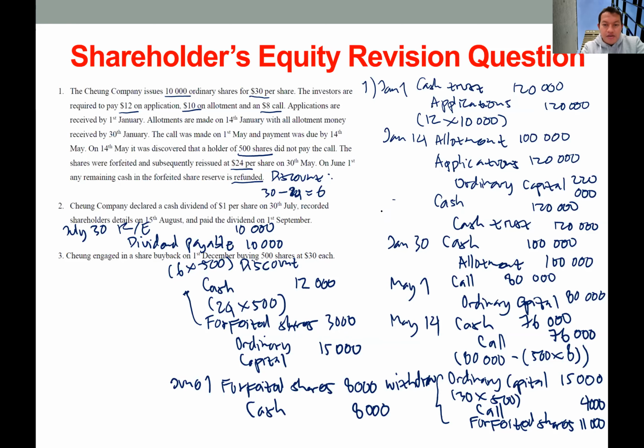And then in September, when they pay this dividend, they will record dividend payable in the debit side, and cash credit side, because this is a cash dividend. So this will be 10,000 each.